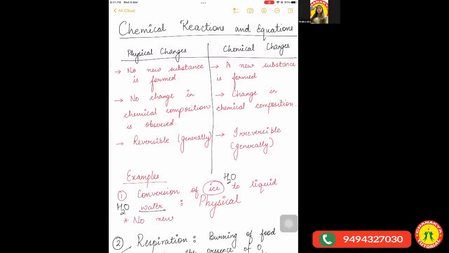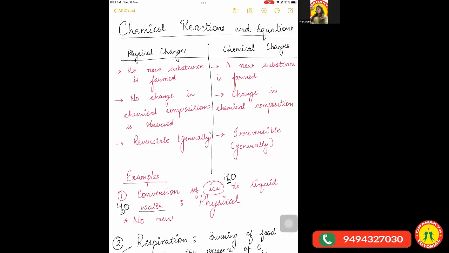What are physical changes? The ones which involve the formation of no new substance, whereas chemical changes always involve the formation of new substances. Like we take something and something else is formed, then we say that a chemical change has taken place. And in a physical change, there is no change in the chemical composition.